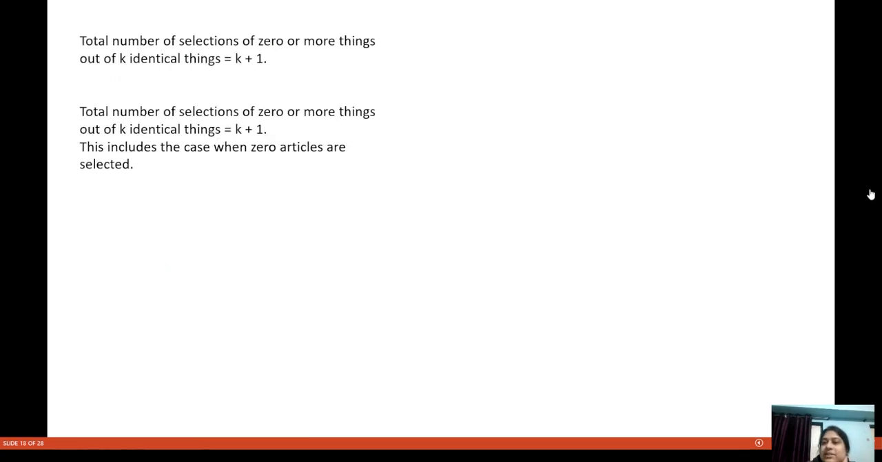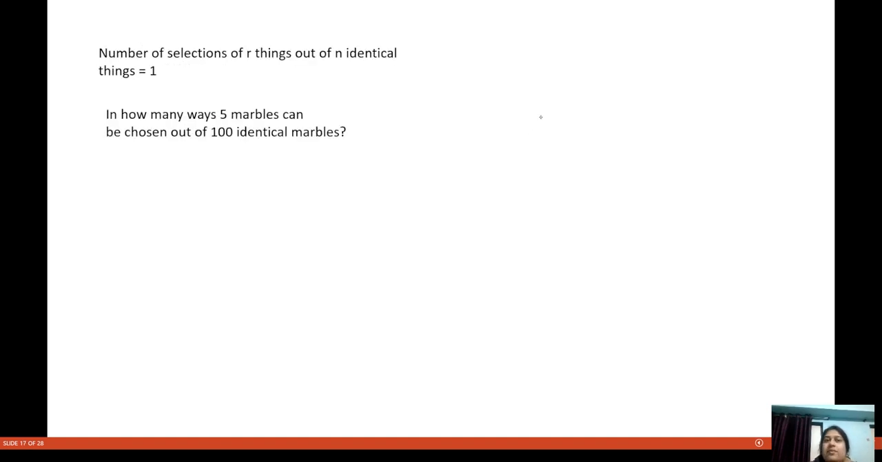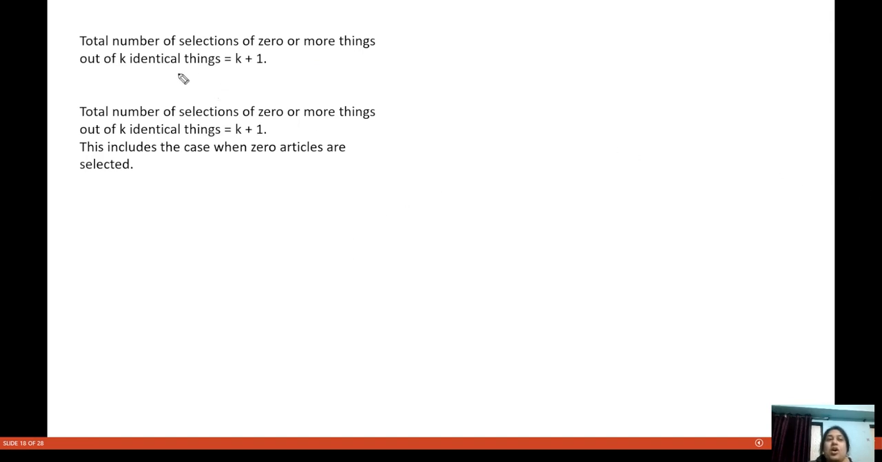Fine. Now see, total number of selections of zero or more things out of k identical things. In the earlier case, we said the total number of selections of r things out of n identical things is equal to 1. Here we have not included the case where we can select 0 marbles. If I can select 0 marbles, then in how many ways can I do it? That thing only we are saying: the total number of selections of 0 or more things out of k identical things.